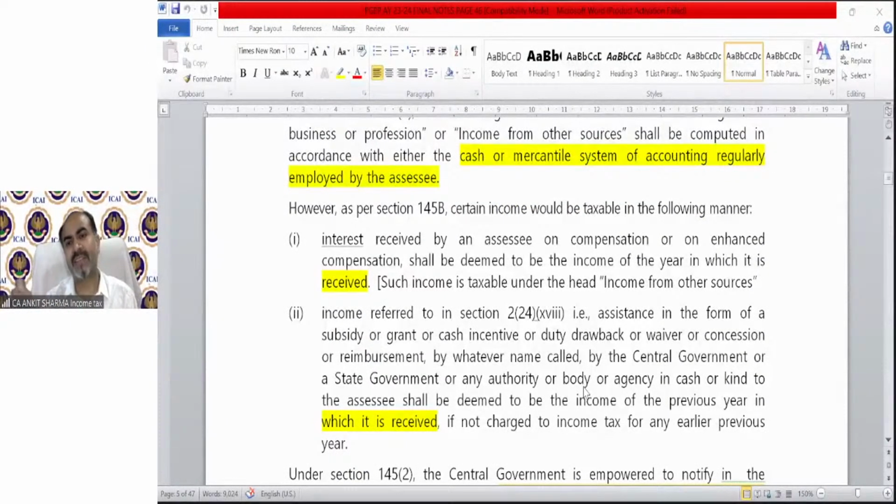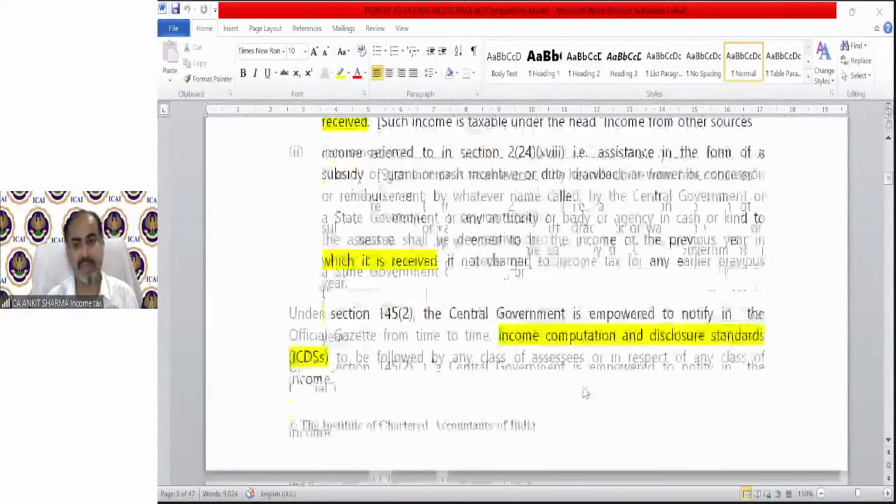That is assistance in the form of a subsidy, grant or cash. If any subsidy, grant or cash is received from government, etc., by any business, then that is also taxable when it is received and not on due basis.